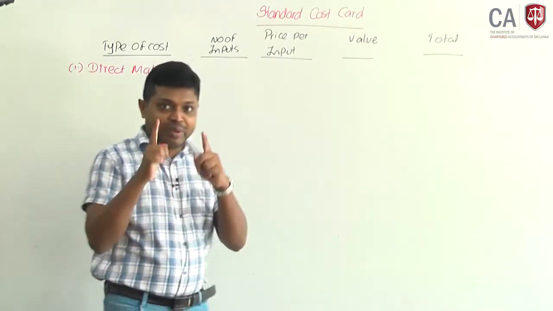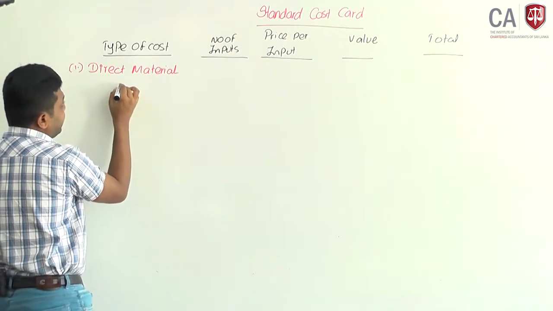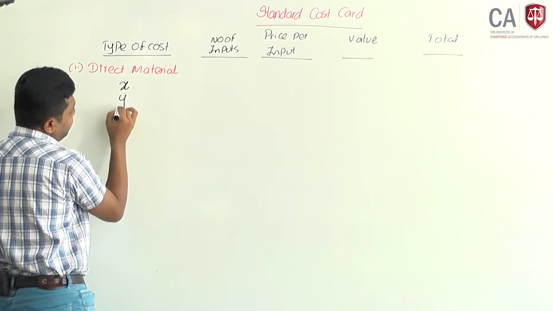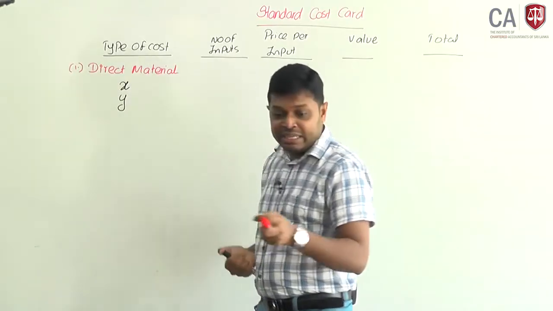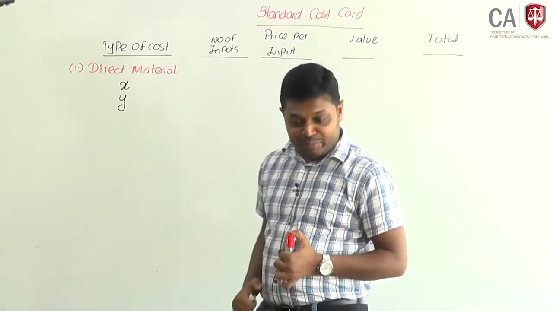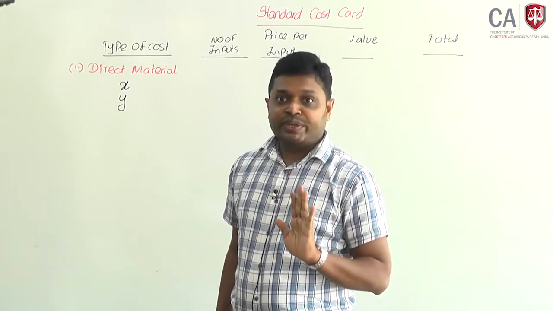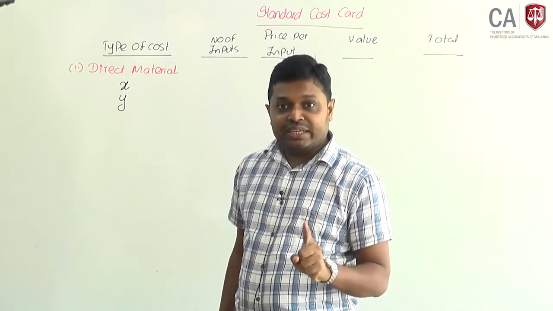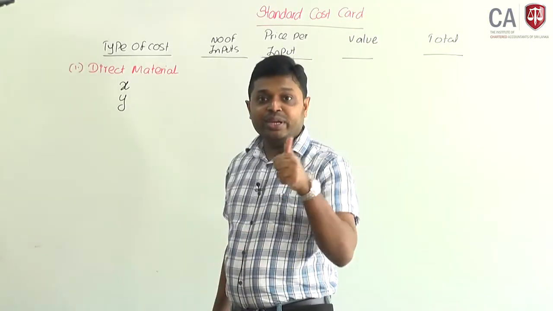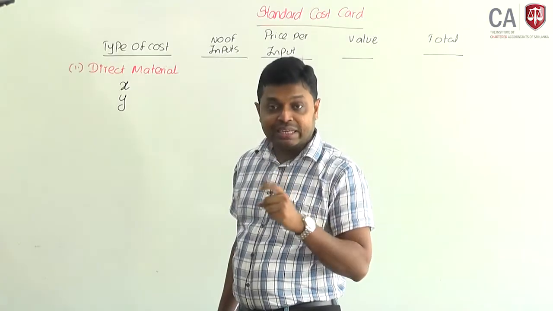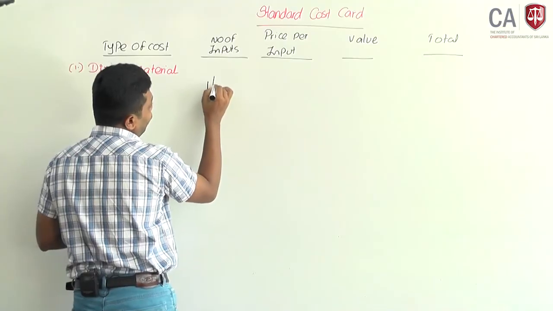There are two types of material you are using, material X and material Y. But remember, the information in example number 1 says you are going to produce 10,000 units of output. It requires 10,000 kilograms of material X. That means per unit, how many kilograms of material are required? 1 kilogram.